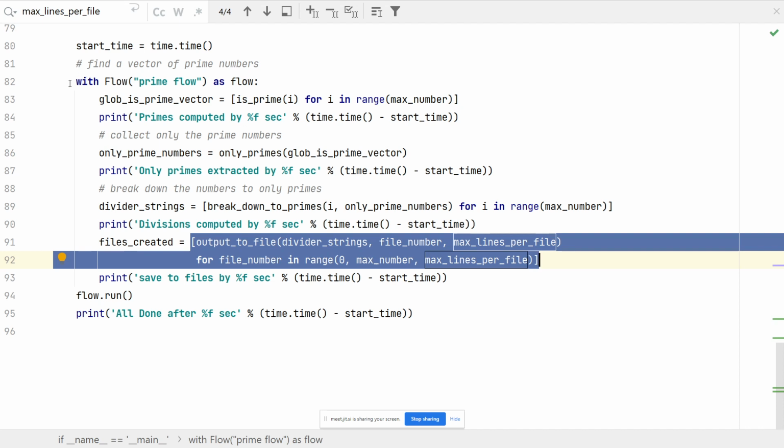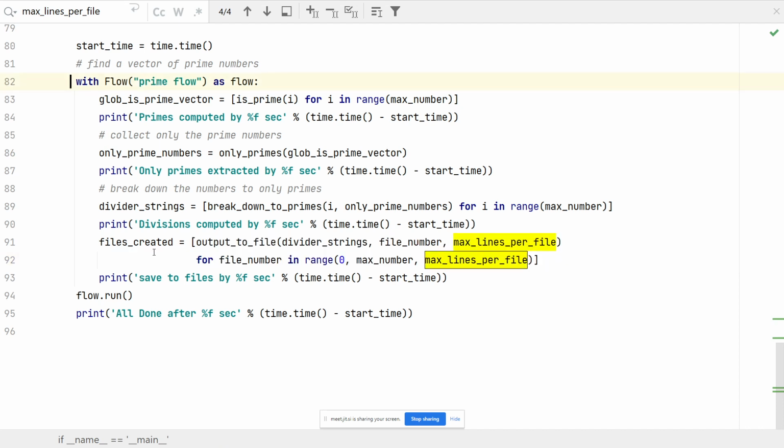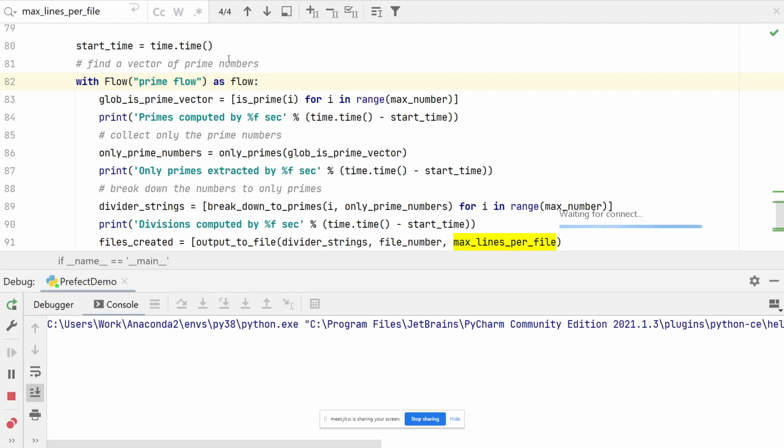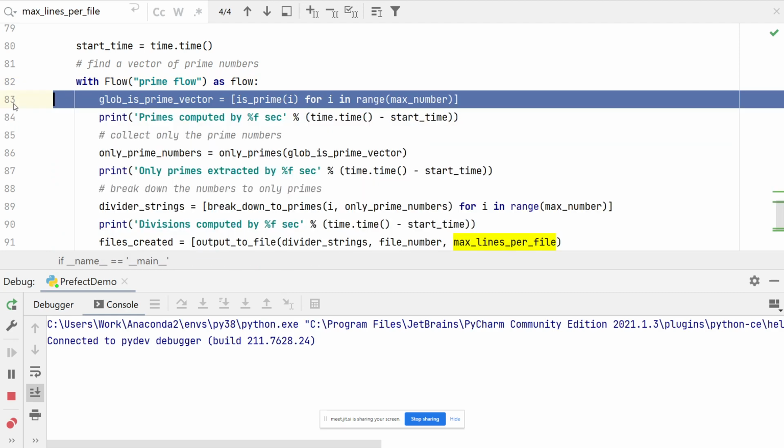So I skipped the flow and I skipped some other things. I'm going to run the entire code now, and hopefully it's going to run. And I'm going to run it in debug mode. Hopefully it's possible. Oh yeah, I can run it in debug mode here. So what I'm going to do is I'm going to just put a breakpoint. Here's the breakpoint. You know what, I'm just going to run it up until here. So you can actually run, I'm using the debugger.